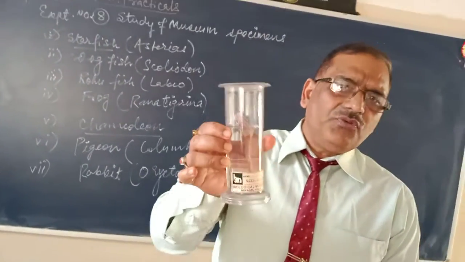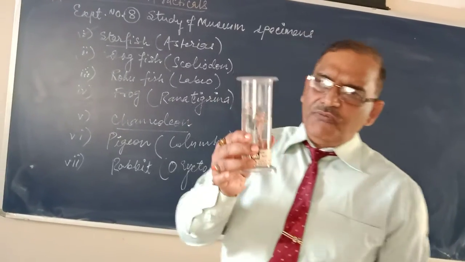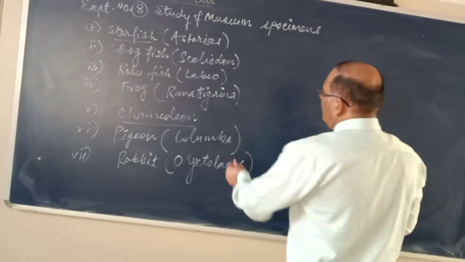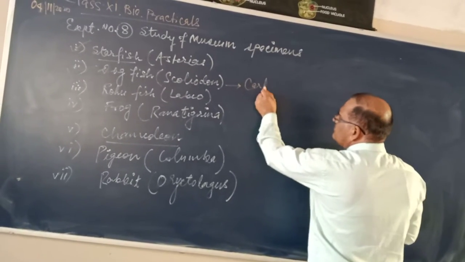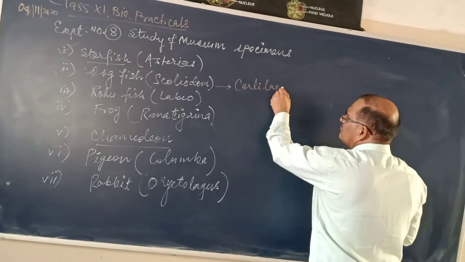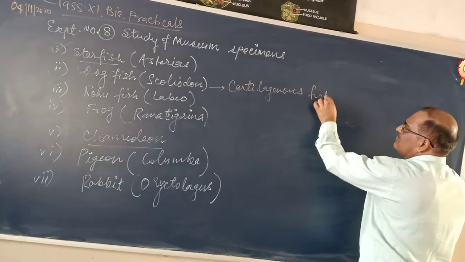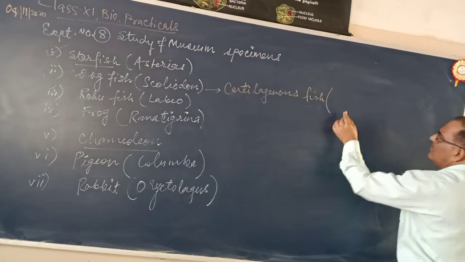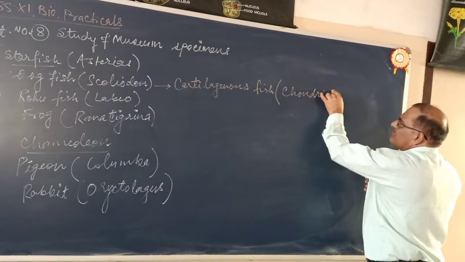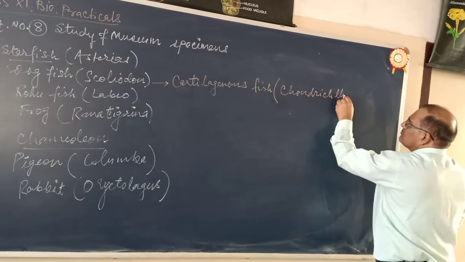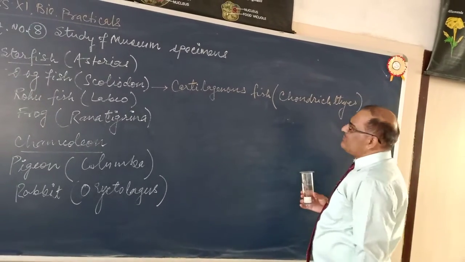So the fishes are of two types. This dogfish belongs to what kind of fish? Cartilaginous fish, Chondrichthyes.